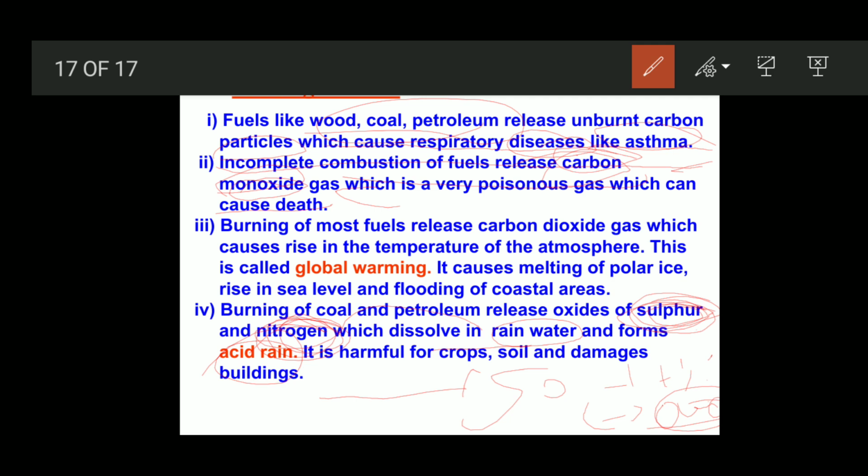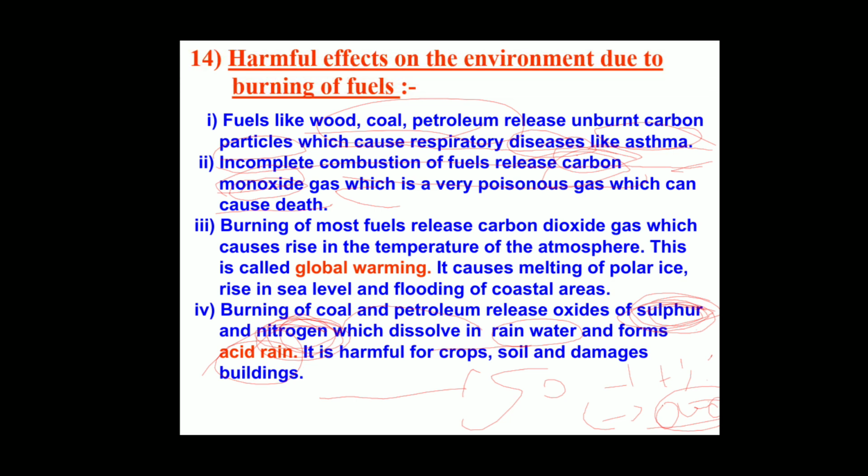I told you about the Taj Mahal. Because of acid rain, the Taj Mahal's marble is getting damaged. Due to that reason, the government decided that no industries should be near the Taj Mahal. So this is about how burning fuels is harmful to the environment. This completes your lesson.